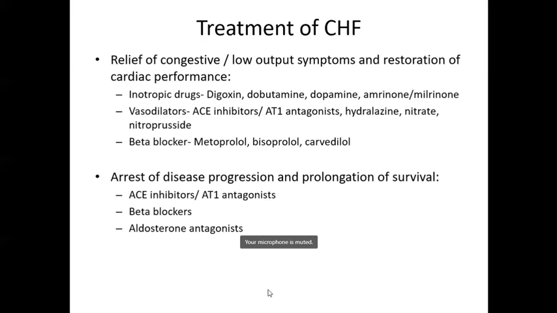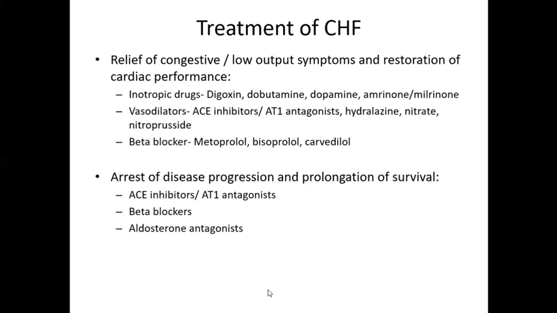This classification will be useful even when you write the management of heart failure. How would you manage a case? So you can classify the drugs under these two broad headings. For relief of low output symptoms, obviously the drugs you will give will be to increase the cardiac output, like the inotropic drugs.